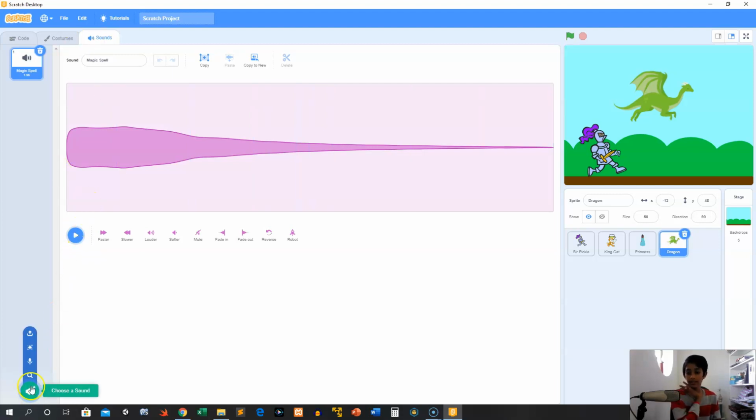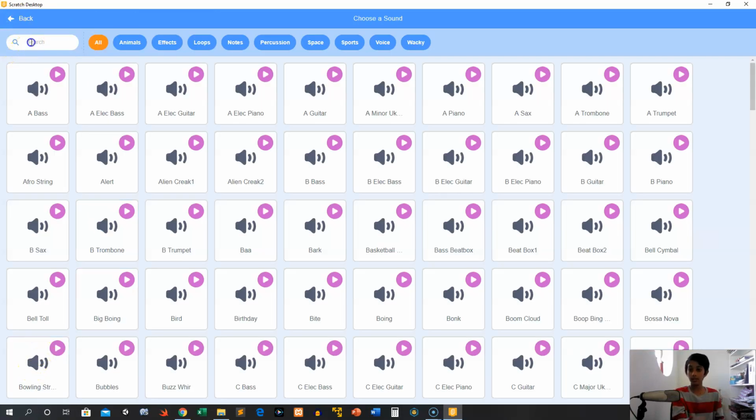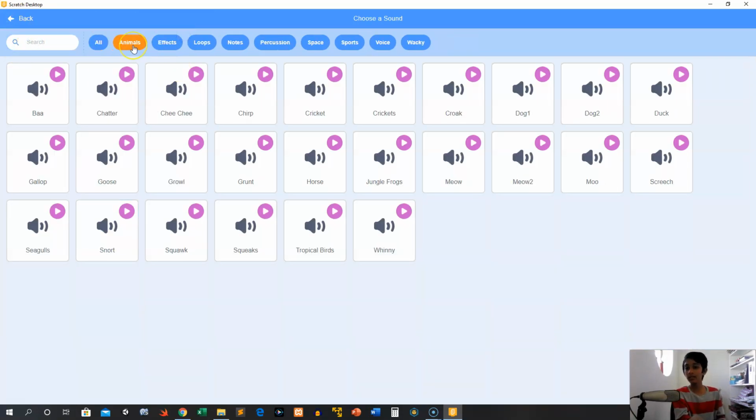Now we're going to go to the Sounds tab. Okay, so we're going to choose a sound, and then we're going to choose an animal sound. Let's see what's here. Is there any growls? Remember, hover.